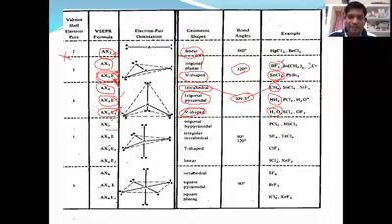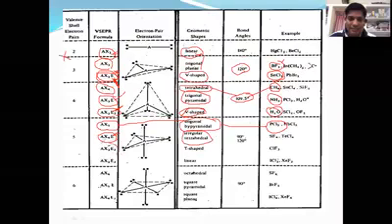Next one, I'm taking AX5. In AX5, there is no change in the bond angle. Trigonal bipyramidal. Example is PCl5. Now see this, AX4E. This one is very important. One lone pair is there, a regular tetrahedral.